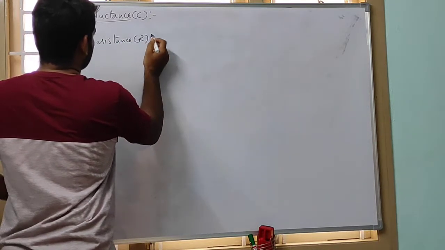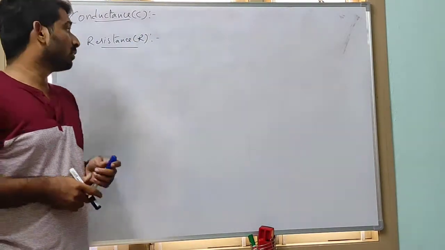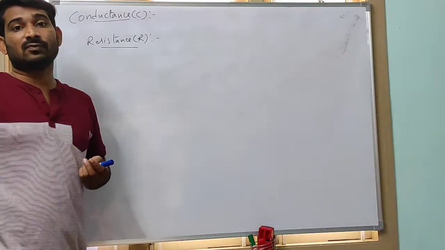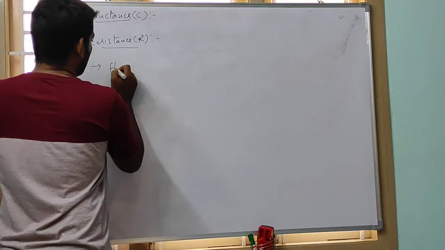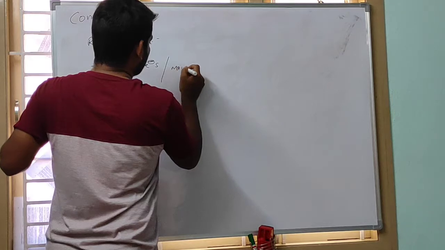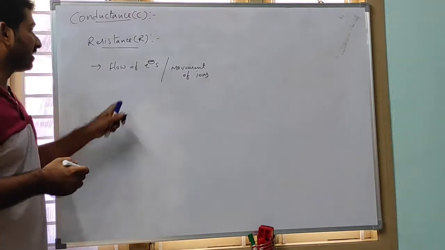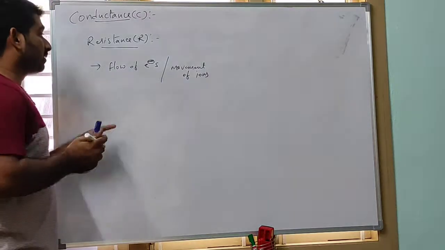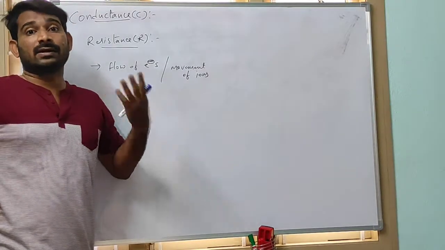Resistance, capital R. Resistance means hindrance. So we know electricity. How do we get electricity? By the flow of electrons or by the movement of ions. So this is nothing but electricity: the flowing of electrons or movement of ions. When these electrons or ions are moving, they experience some retardation.